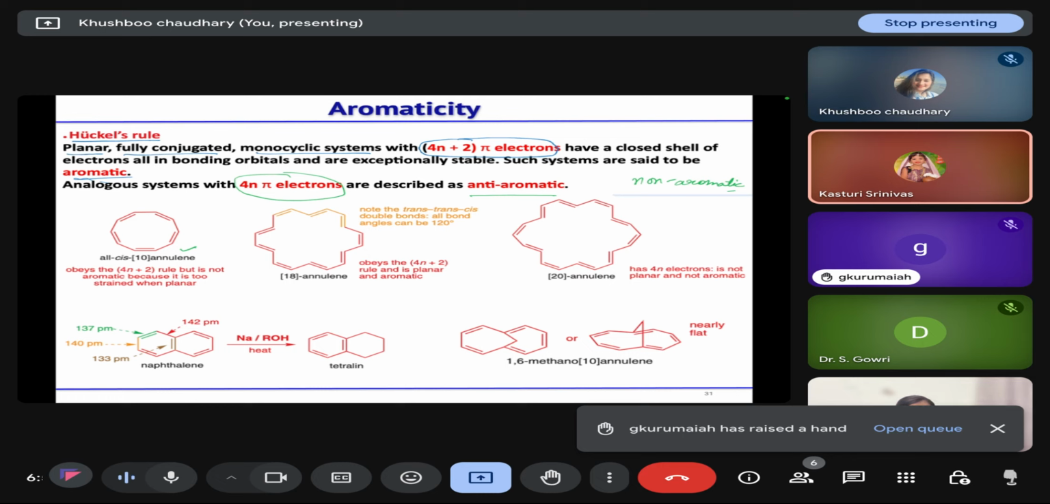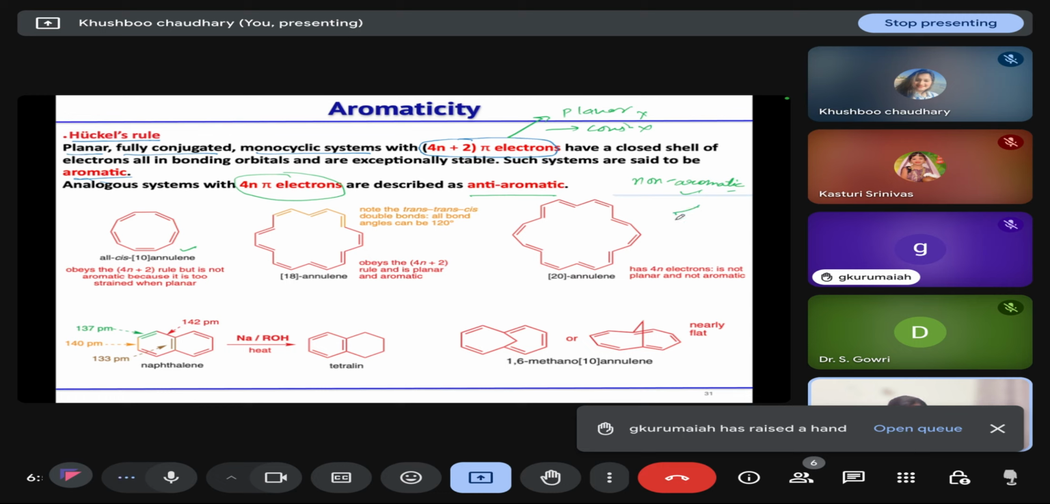Okay. Huckel rule says that your molecule should be planar, conjugated, and monocyclic, then we will check the number of electrons. If it is 4n plus 2, we will call it aromatic. If it is 4n, we will call it anti-aromatic. But if your molecule is not planar, or it is not conjugated, if these conditions are not followed, we will call it non-aromatic.